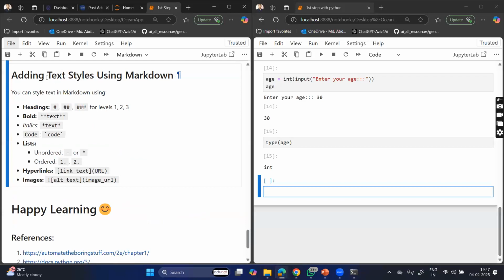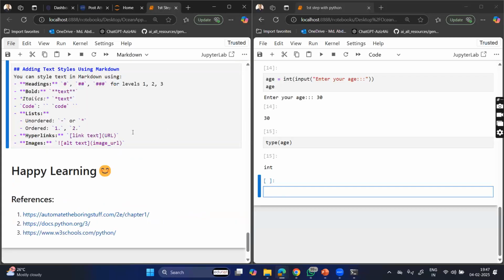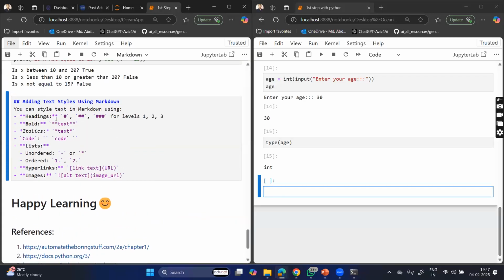And I have given something like adding the text styles using the markdown that you can see. Like if you double click on it, you can understand. For the headings, we can use hash, double hash, or triple hash, and all these are the levels. For the bold, you can see double star before the text and double star after the text to make the text bold. For the italic, for the code, for the list and the ordered list, we are having something like this, and we can add the hyperlinks or the URLs, and we can add the images also, right?